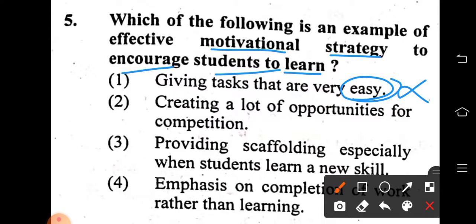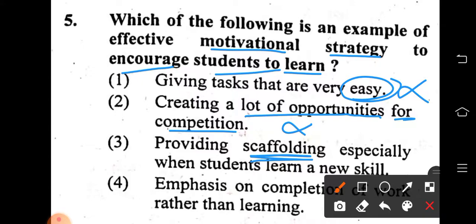2. Creating a lot of opportunities for competition. A lot of opportunity is a good thing, but competition is a negative one. 3. Providing scaffolding, especially when students learn a new skill. Yes, whenever they are learning a new skill, students always face difficulty. At that time, the teacher should provide the scaffolding, that is, temporary support given to the child by the teacher or a more knowledgeable person. Later, the teacher should wean off. The teacher should allow the child to do it himself.